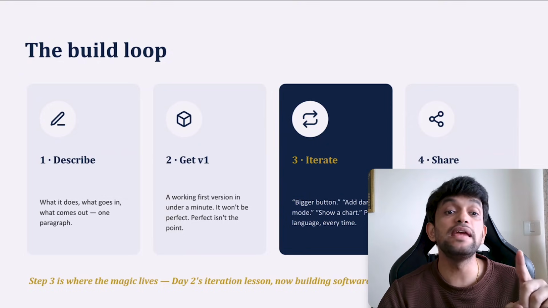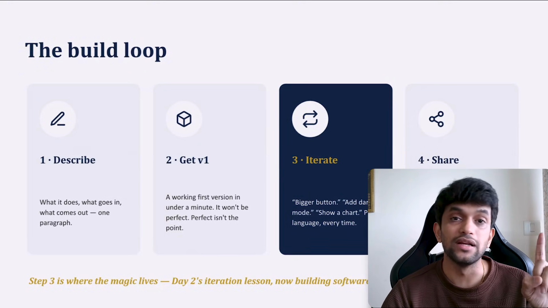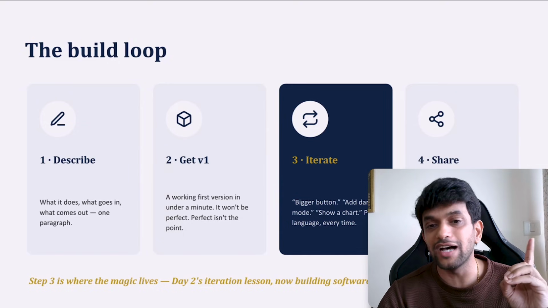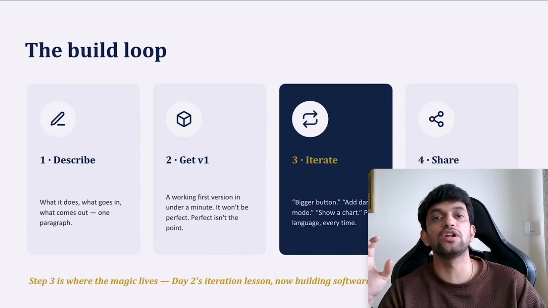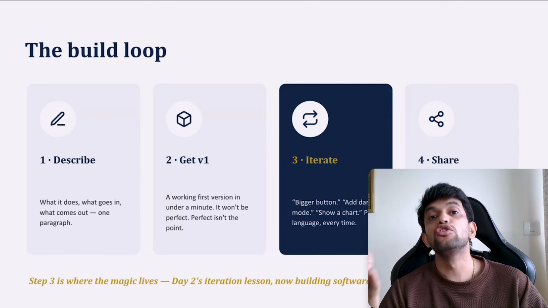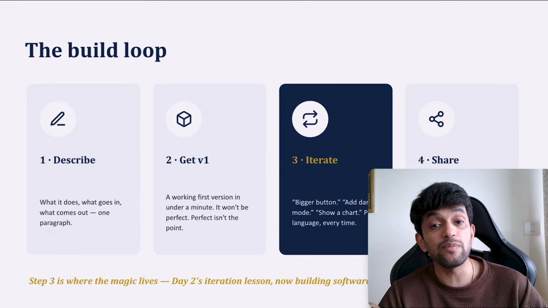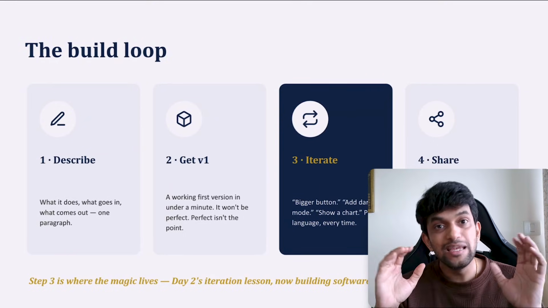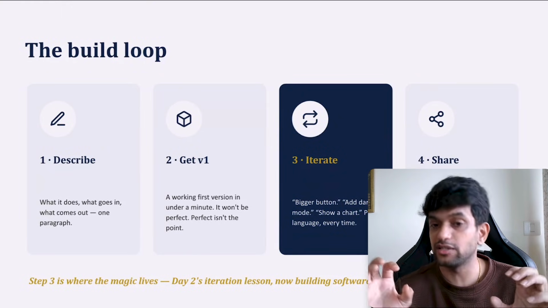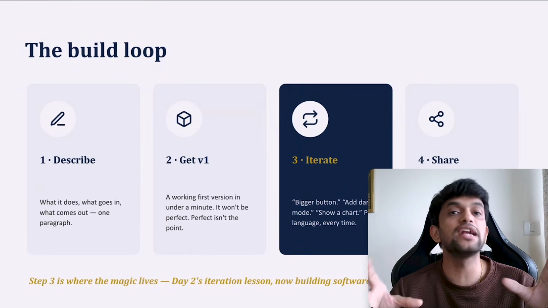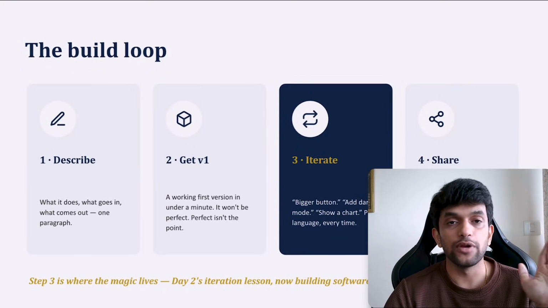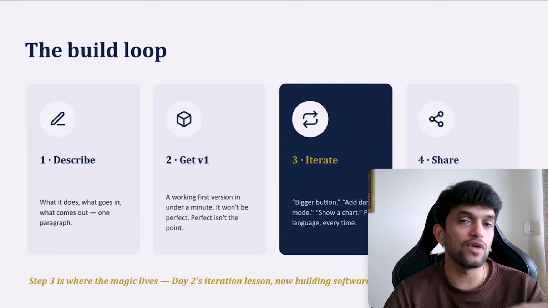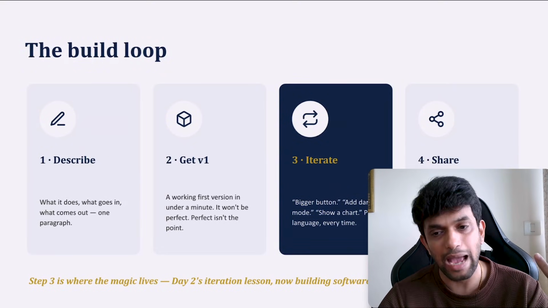That will give you V1. V1 means version 1. You will get version 1 very fast, but to get it to reality, to make it production ready, to make it really functional, you have to iterate on it. Iterate means you have to keep on working on it. Let's say you want a bigger button, more functionalities, more features, you have to keep on working on it. And over a period of 1 month, 2 months, 3 months, 12 months, you will be able to develop an app of your own.